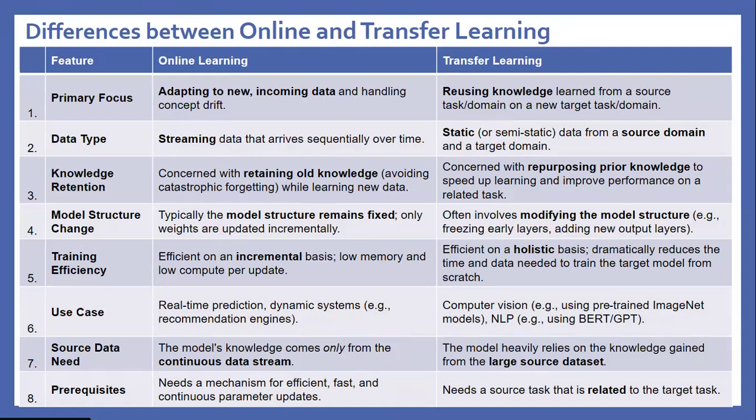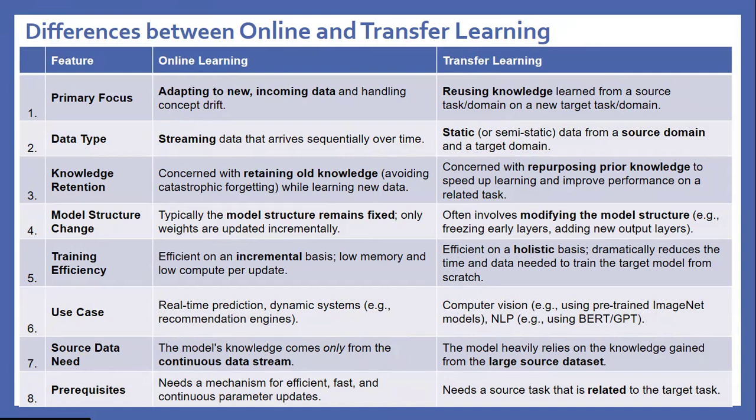Moving to the question: difference between online learning and transfer learning. Focus: online learning is about adapting to new incoming data and handling concept drift. Transfer learning is about reusing knowledge learned from a source task or domain on a new target task or domain. Data types: online learning uses streaming data that arrives sequentially over time.